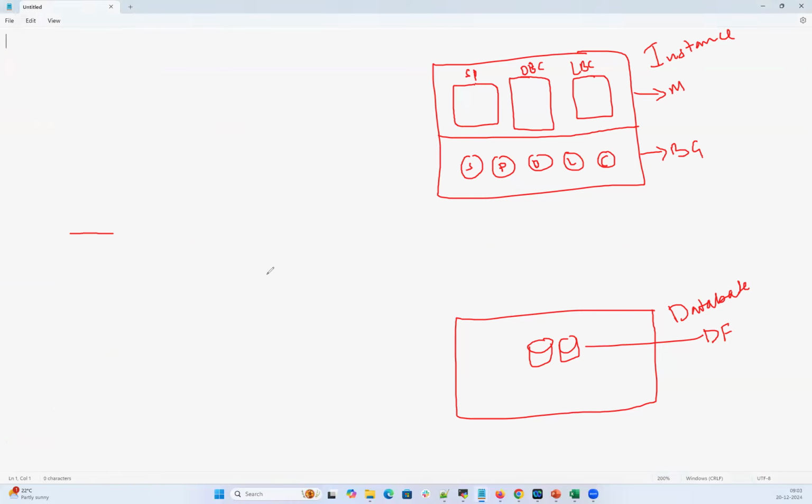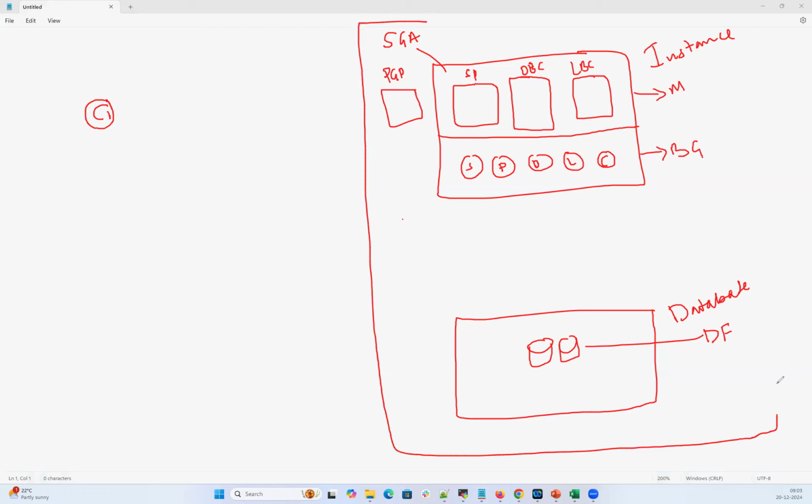Right, let's remove this. Okay, and then let's see how a transaction works now. Along with this memory, this is my SGA, which is part of my memory. And also we have the PGA, the other memory component. Let's say I have a user one trying to connect to my database. This entire section becomes my database architecture.